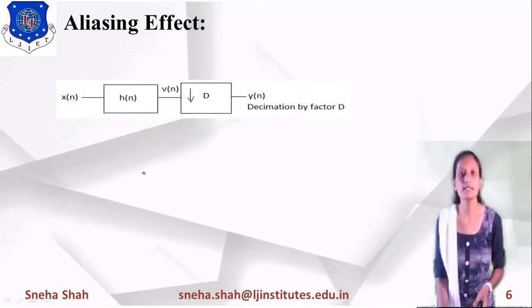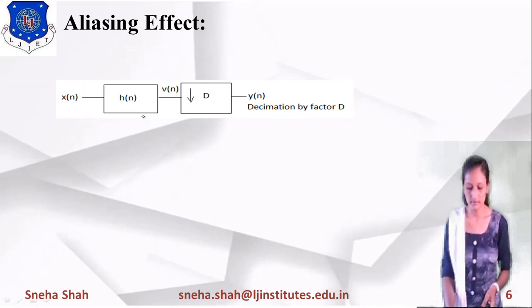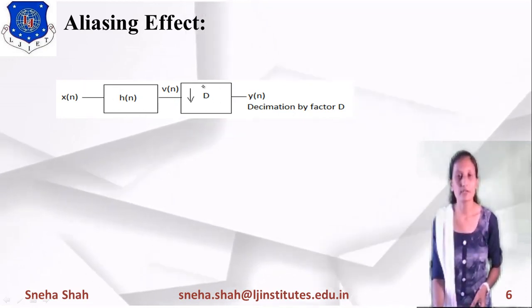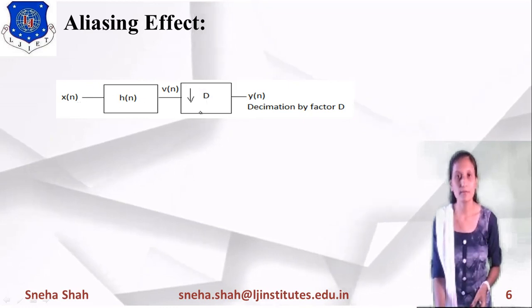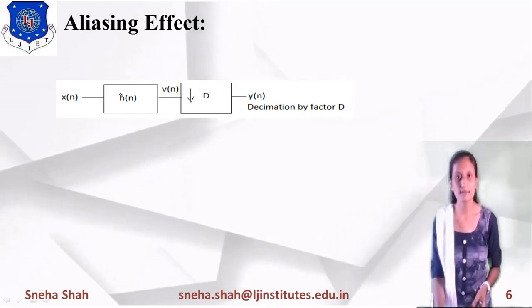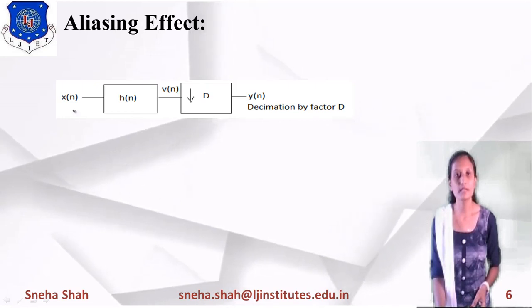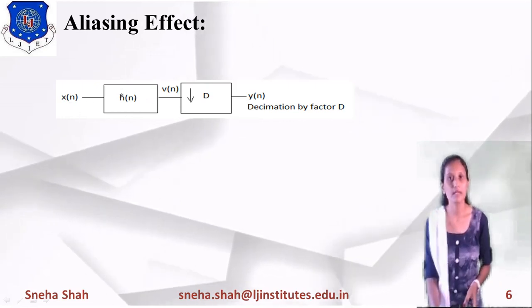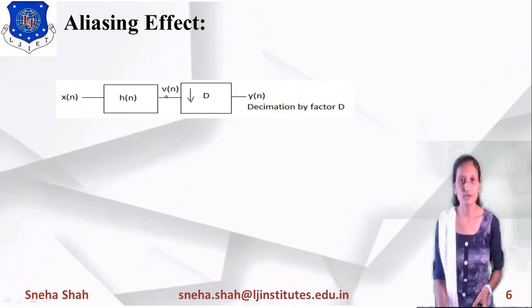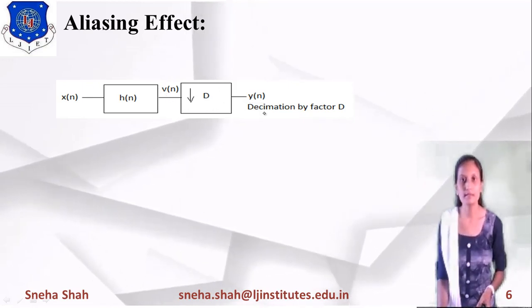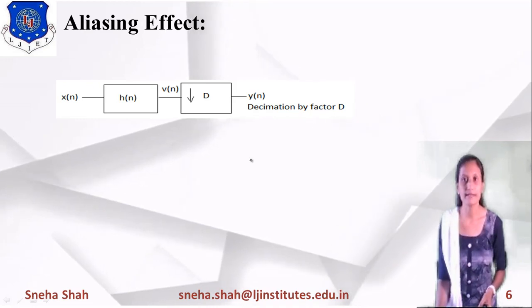If we draw the diagram for this, it will be like this. Before applying the input signal to this decimator, we apply it to the filter, and the filter response is h of n. So x of n is given to this filter, it gives you the output p of n, which is downsampled and gives you the output y of n. So it will be decimated by a factor of D.